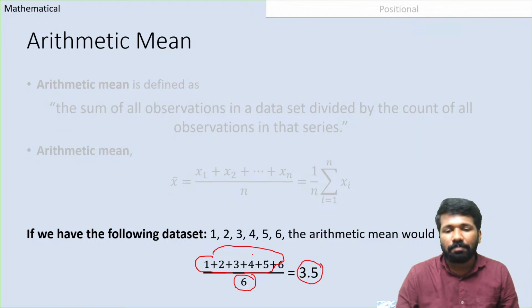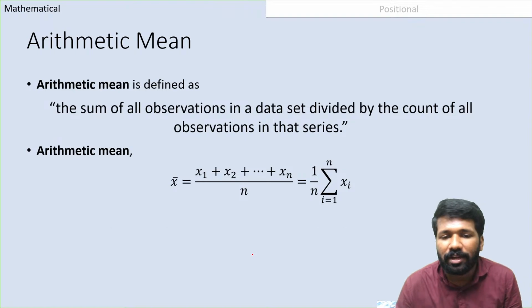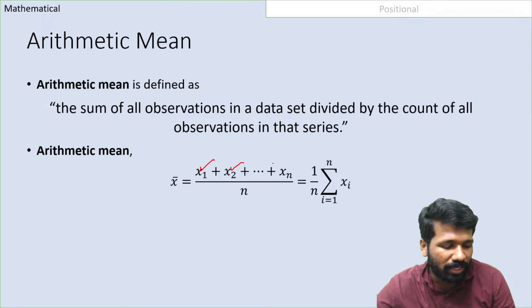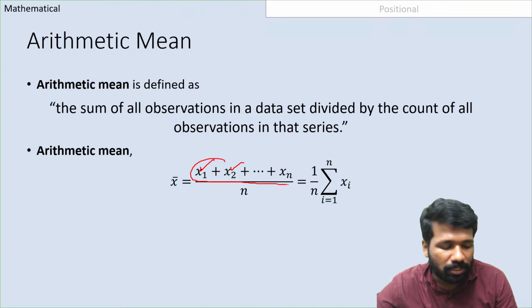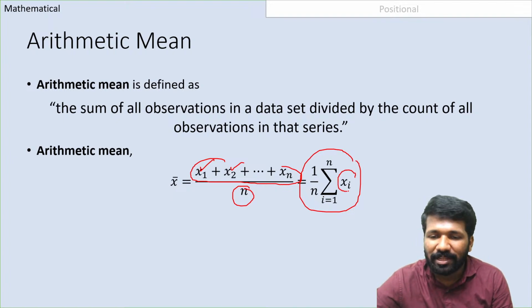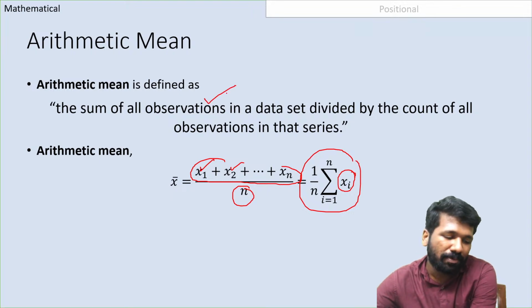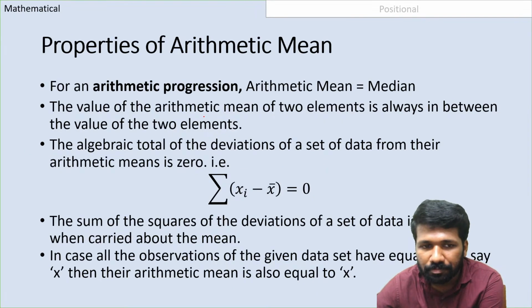So 1 plus 2 plus 3 plus 4 plus 5 plus 6 divided by 6, or sum of observations divided by number of observations. Mathematically we can represent, if x1, x2, x3 up to xn, then add x1 plus x2 plus up to xn divided by n. So that is sigma xi divided by n. That is mathematical notation. If you don't know mathematical notation, it's okay. In simple language we can say sum of observations divided by number of observations.